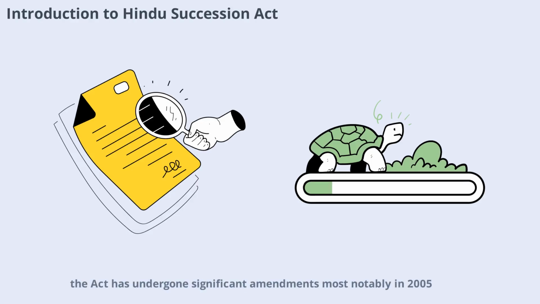Over the years, the act has undergone significant amendments, most notably in 2005, which brought about crucial changes to gender equality and property rights. In this video, we'll break down the key provisions, definitions, and rules that shape how property is inherited, ensuring you understand both the historical context and the modern implications. Let's begin by setting the stage for why this act matters and how it impacts families across generations.